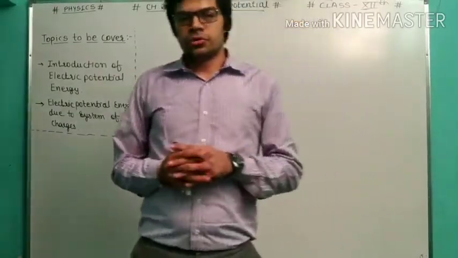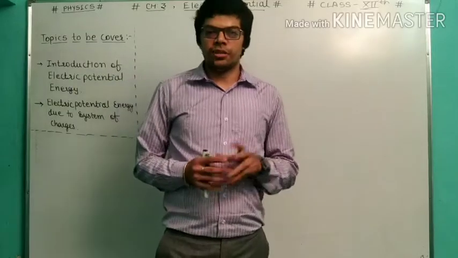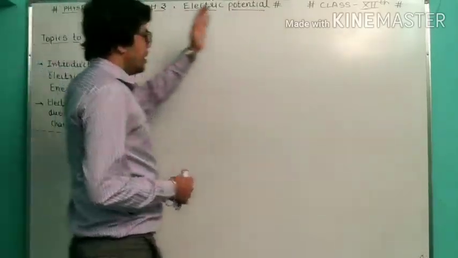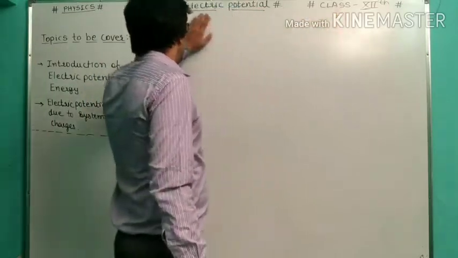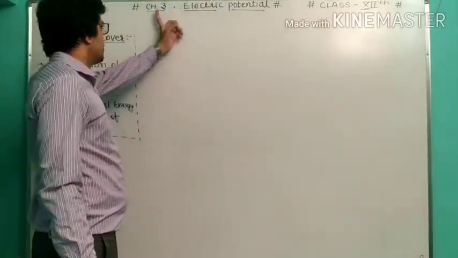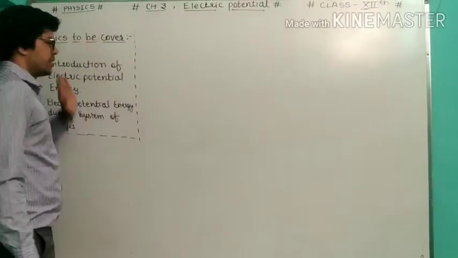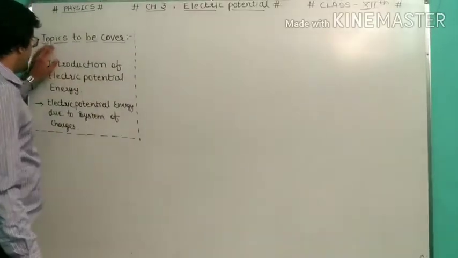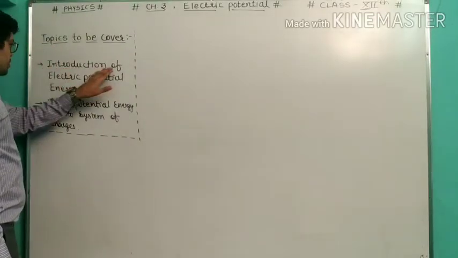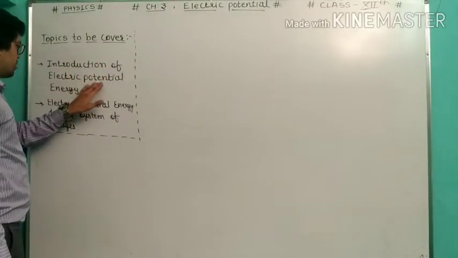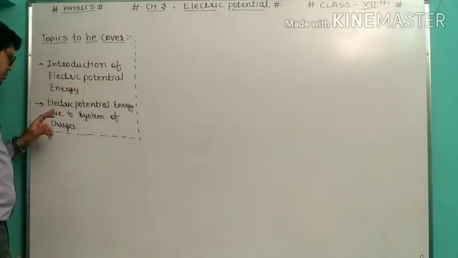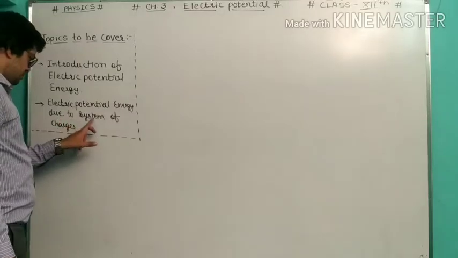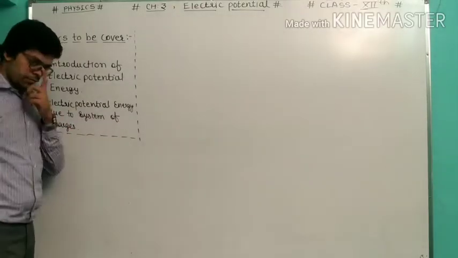And now today we are going to talk about the further topics of chapter number 3. Standard is 12th and the name of the chapter is electric potential. Chapter number 3, subject is physics. What are the topics we are going to cover here? The topics are number 1, introduction of electric potential energy, and electric potential energy due to system of charges.